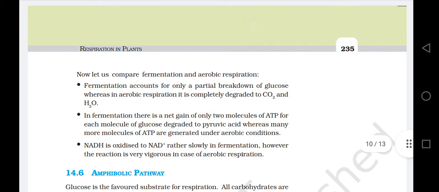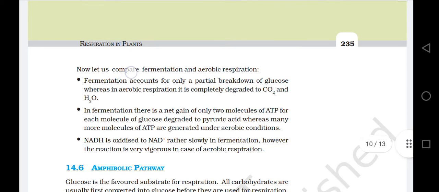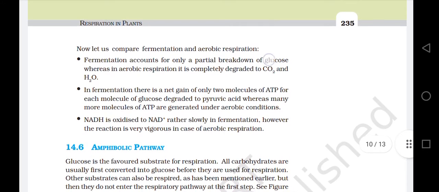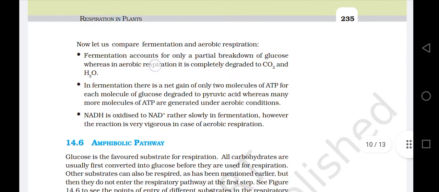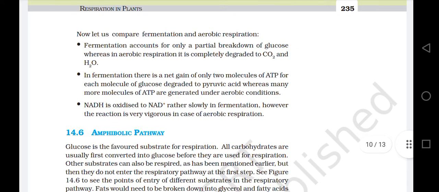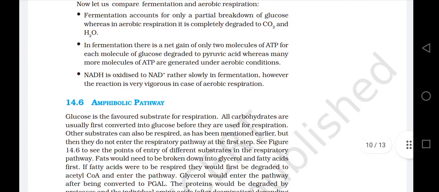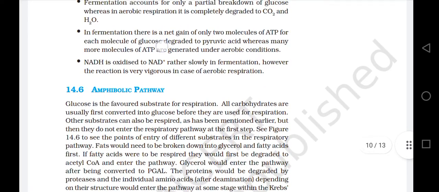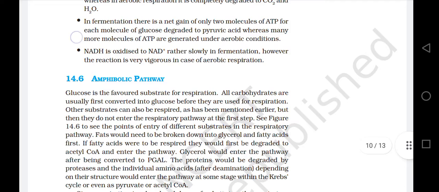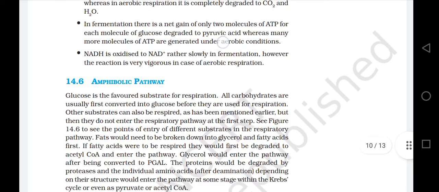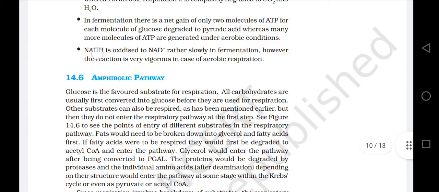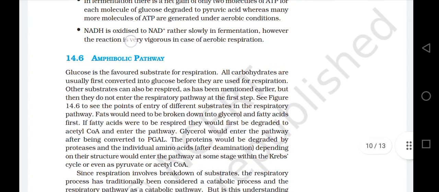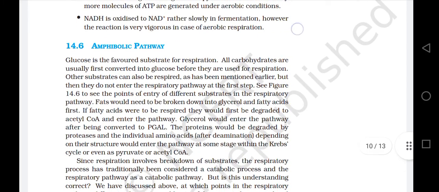Now let us compare fermentation and aerobic respiration. Fermentation accounts for only a partial breakdown of glucose, whereas in aerobic respiration it is completely degraded to carbon dioxide and H2O. In fermentation, there is a net gain of only 2 molecules of ATP for each molecule of glucose degraded to pyruvic acid, whereas many more molecules of ATP are generated under aerobic conditions. NADH is oxidized to NAD+ rather slowly in fermentation. However, the reaction is very vigorous in case of aerobic respiration.